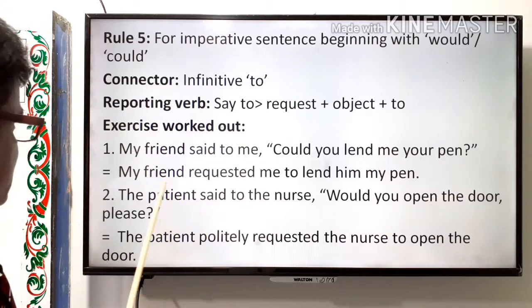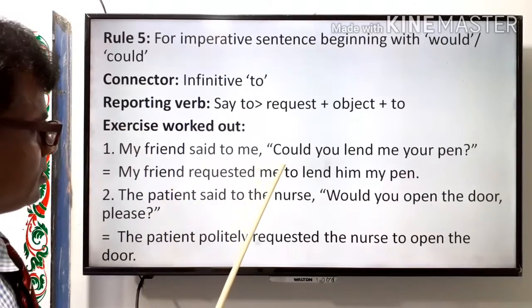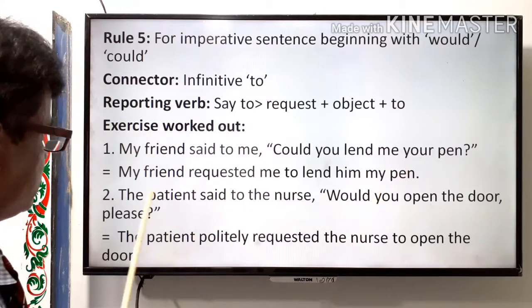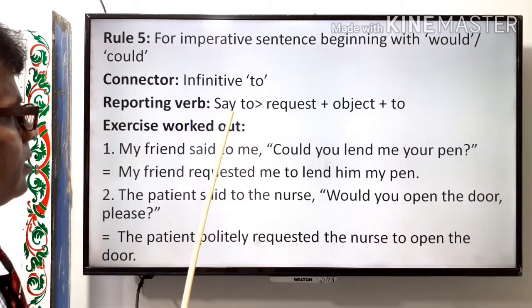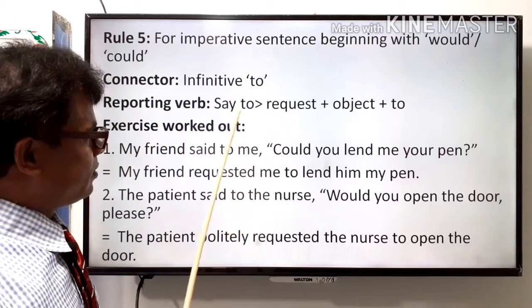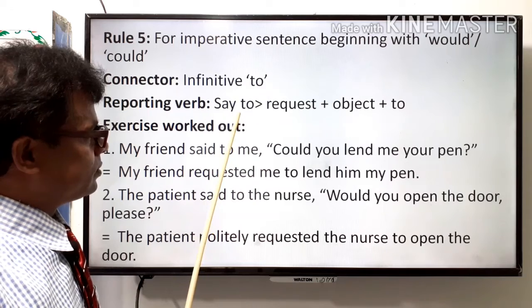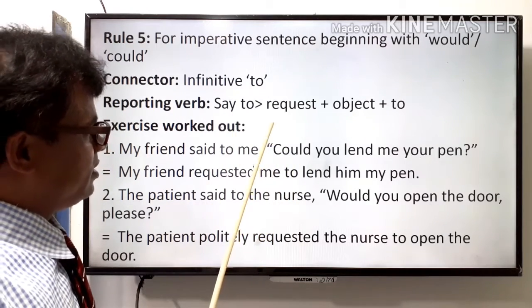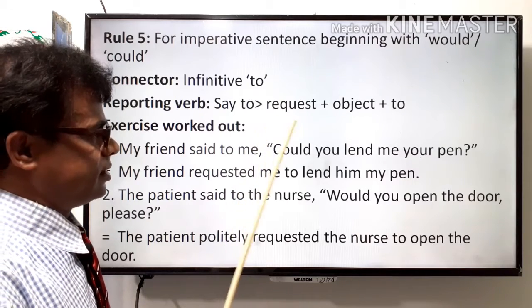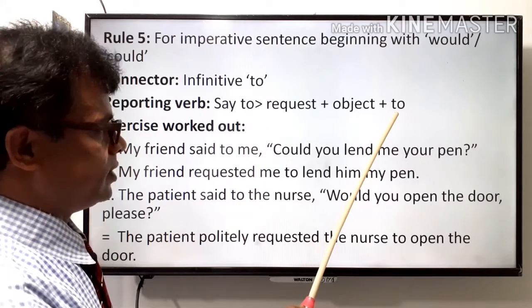So, my friend said to me, could you lend me your pen? The solution is, my friend requested. Here the reporting verb said to is changed to the reporting verb request, then the object, then the infinitive to as a connector.